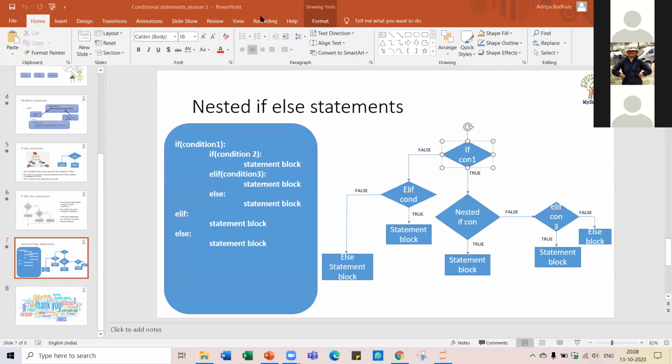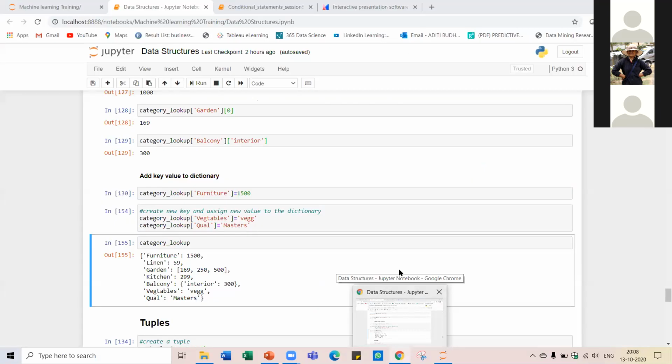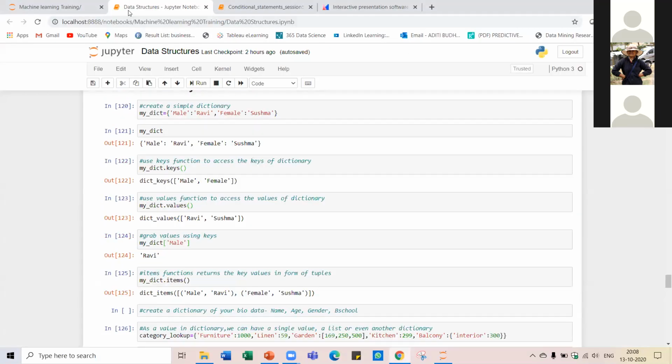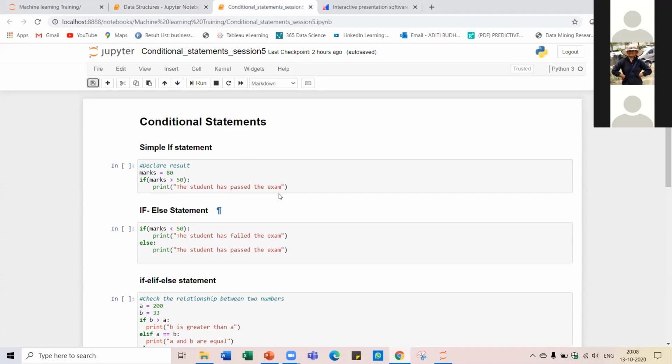Okay, now let us move on to our Jupyter Notebook. You can also open the conditional statements Jupyter Notebook which was provided to you, and we will look together. I'm just waiting for a few moments for you to open it up. Once you open it, put it in the chat that you're ready.